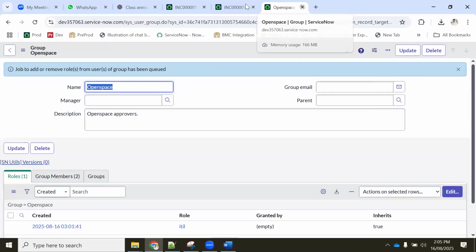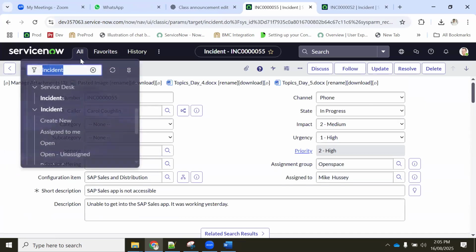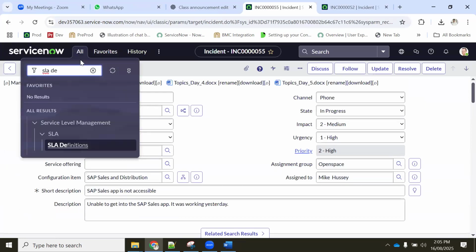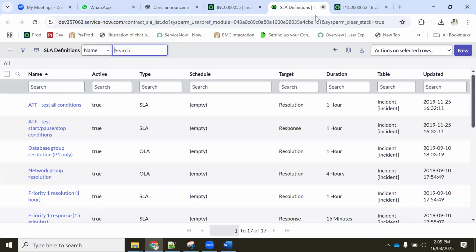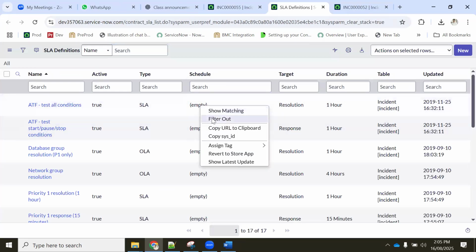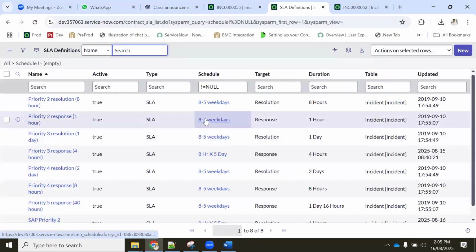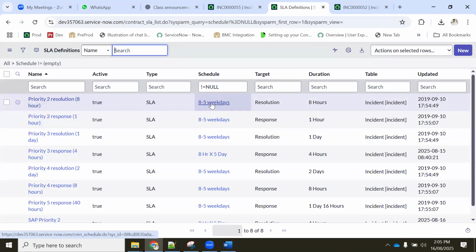So now let's go here. Again, we will go to SLA definitions. Okay. So if the schedule is empty, it runs 24/7, correct? Suppose a schedule is there, then it runs only during the time configured in the schedule. So it is not only here that you are required to come.